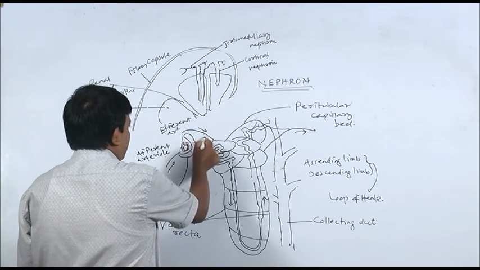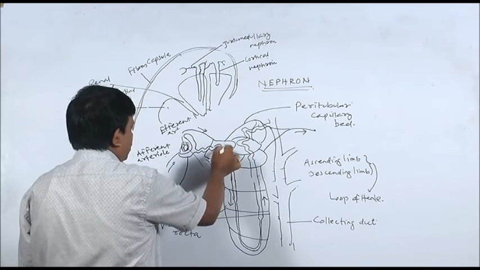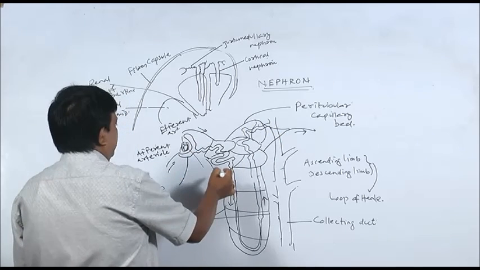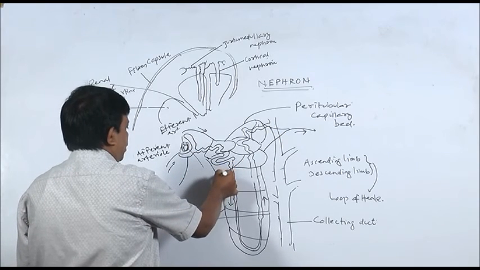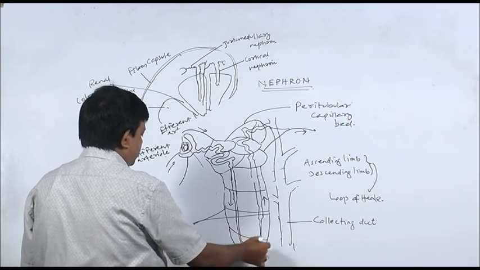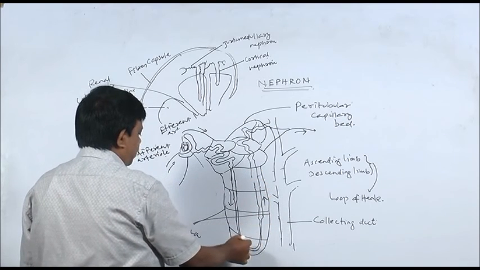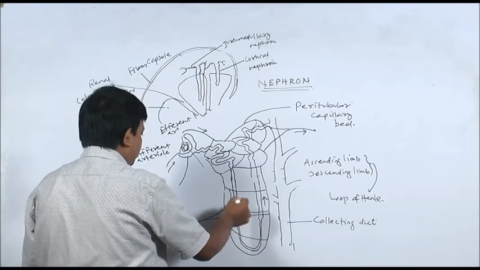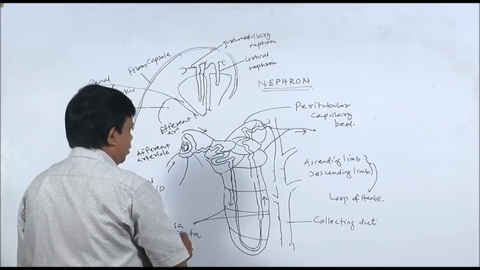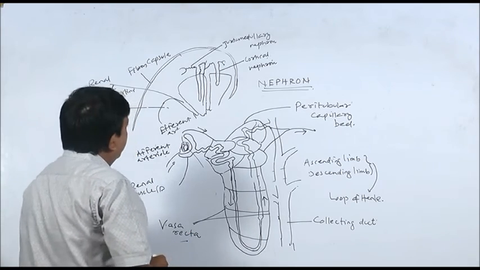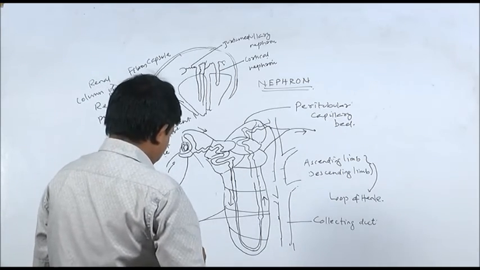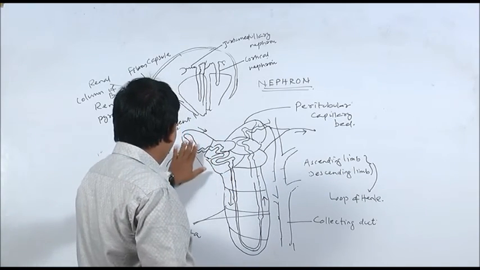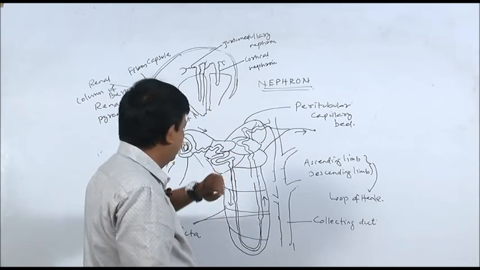So, this is the efferent arteriole, it breaks up into capillaries. This capillary bed is known as peritubular capillary bed, and from the peritubular capillary bed, capillaries arise which surround the loop of Henle. The capillary network which surrounds the loop of Henle is known as vasa recta. So, this was the structure of nephron along with the surrounding blood capillaries.